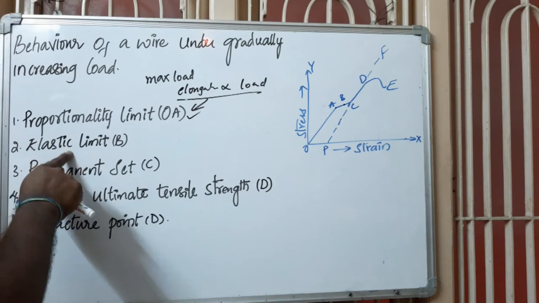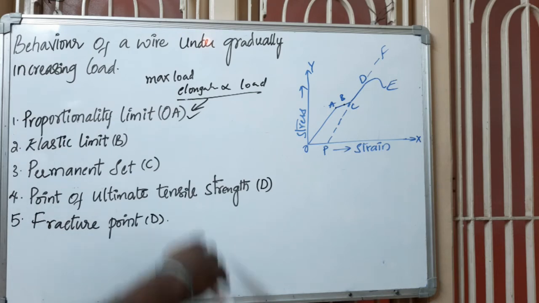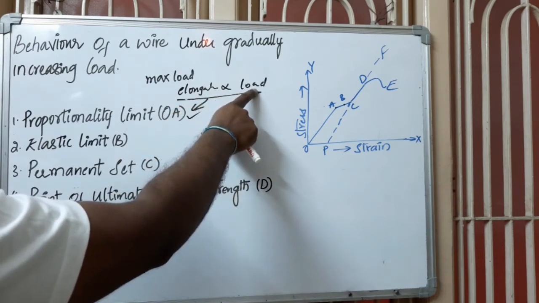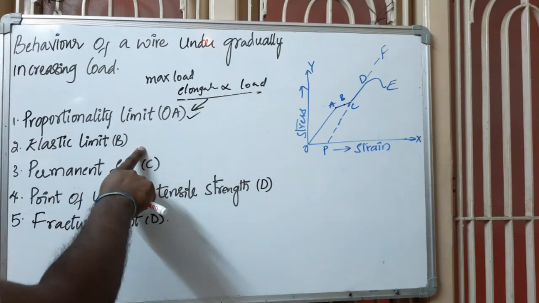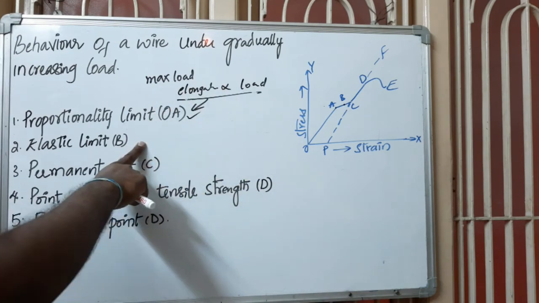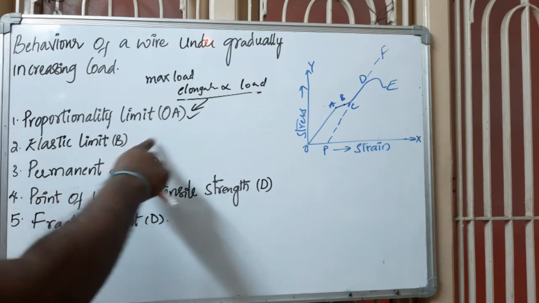Coming to the elastic limit, if the load is increased beyond the proportionality limit, the elongation is not proportional to the load. Only in this part is elongation directly proportional to load; here it is not. Hooke's law is not obeyed but the wire exhibits elasticity. That point is called the elastic limit.